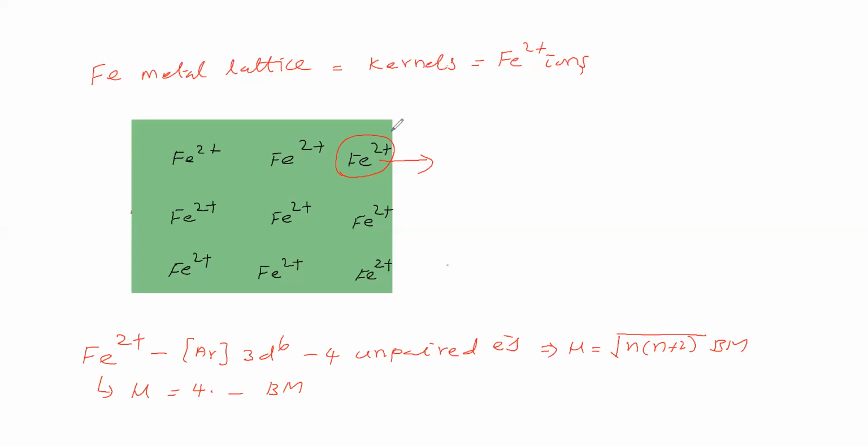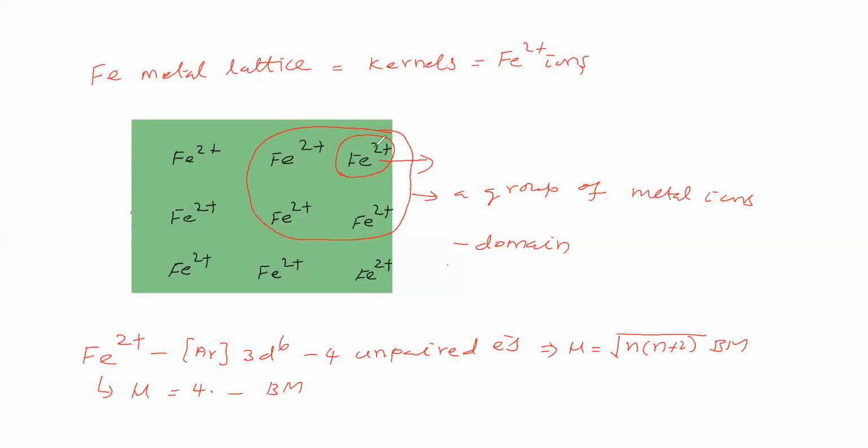Now we will consider a group of metal ions. This group of metal ions is called a domain.